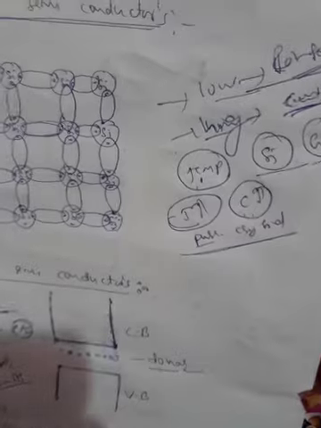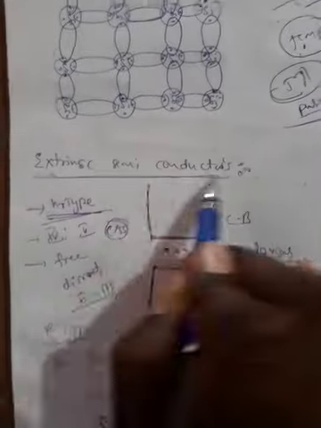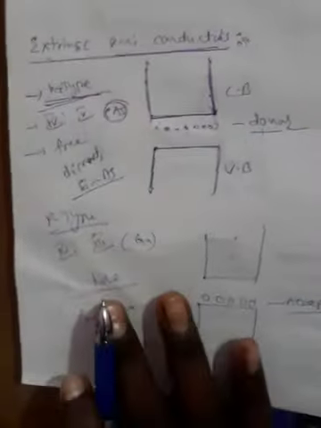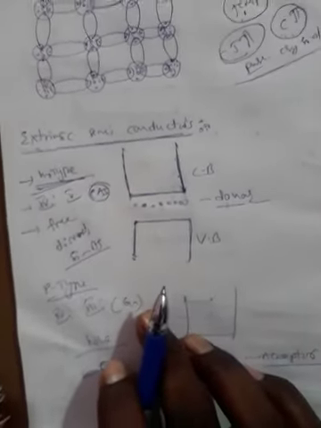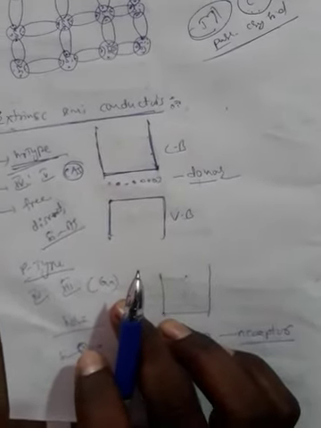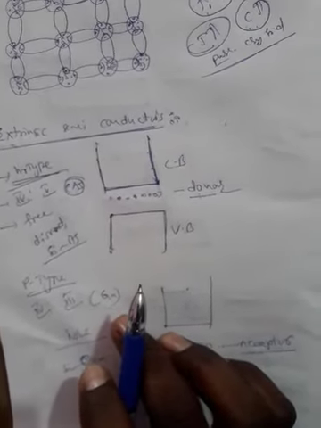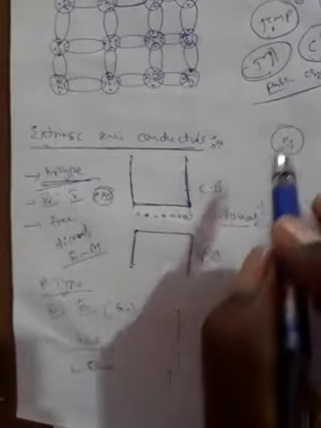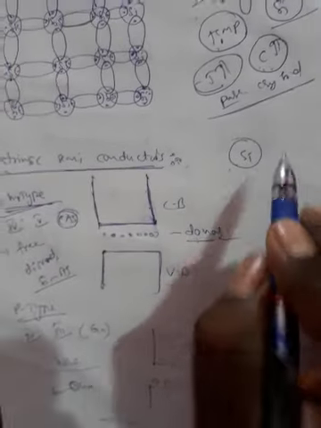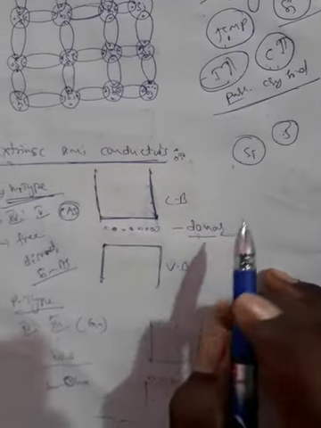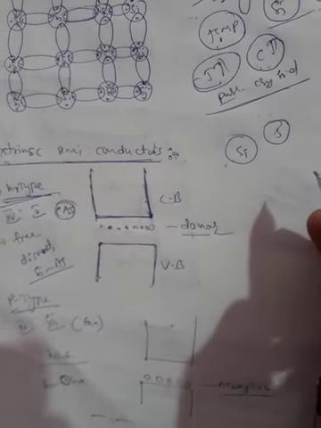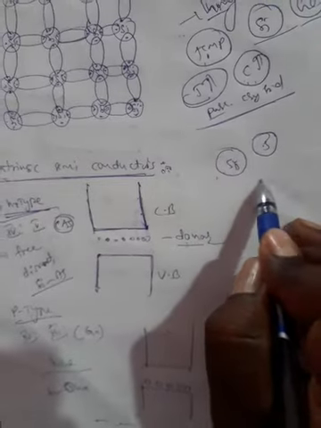Alright, after that, the next one: extrinsic semiconductors. Extrinsic semiconductors means the semiconductor doped with higher or lower group elements. For example, silicon is the fourth group element. This silicon element is replaced by the next group, which means the fifth group, or before, that means the third group element.